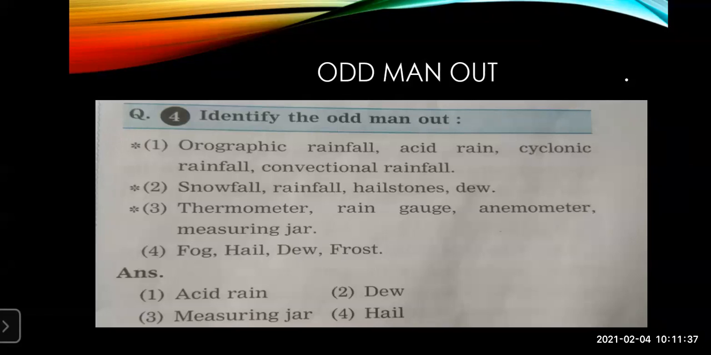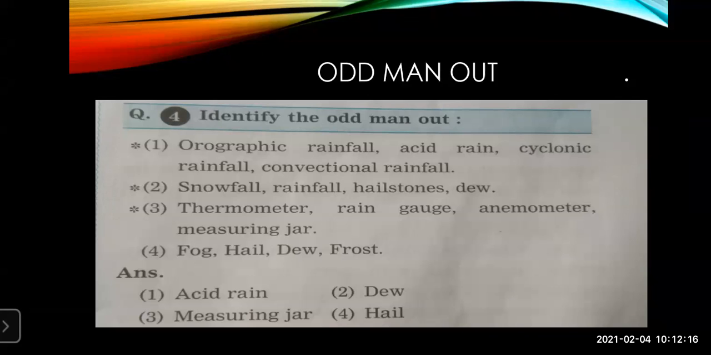Now, if you see this very carefully, thermometer is an instrument which is used to measure the temperature. Rain gauge is also used to measure, sorry, not temperature, but the water of the rain, and anemometer is used to measure the speed and direction. So what is different over here is the measuring jar. It is not any machine, it is only a container. So that is why measuring jar is different from all these four. So here your answer is measuring jar.